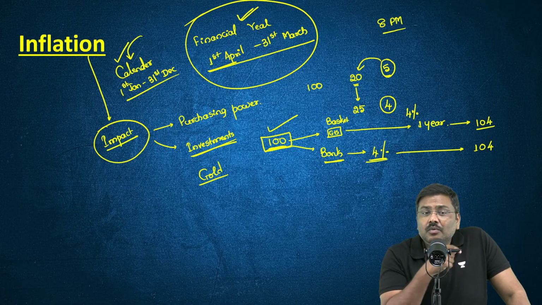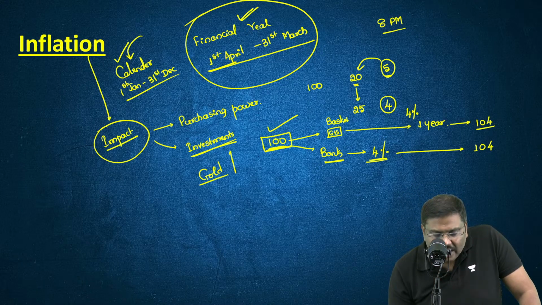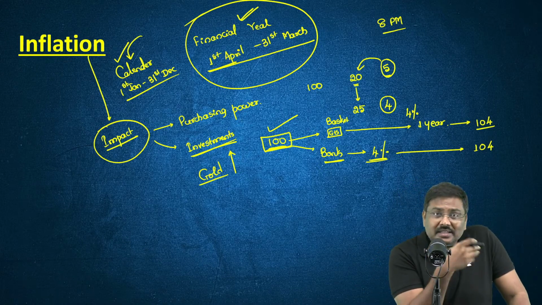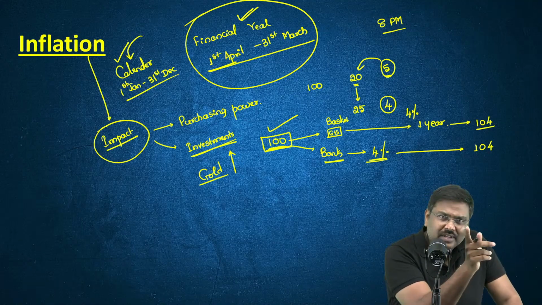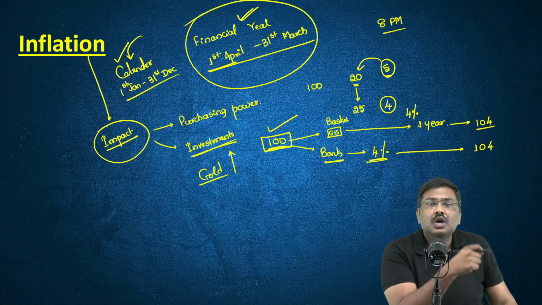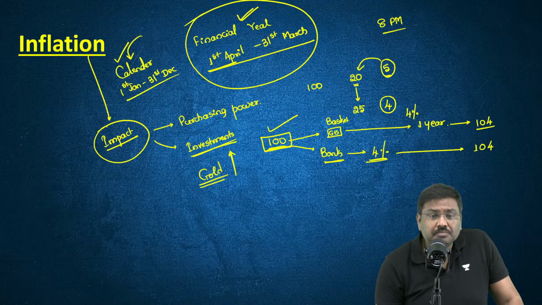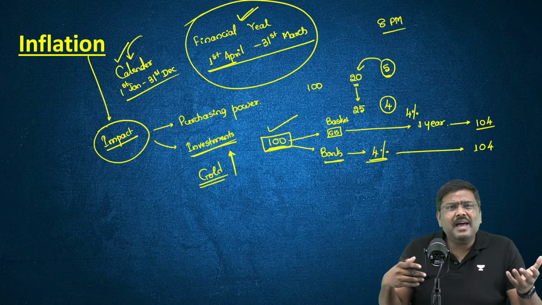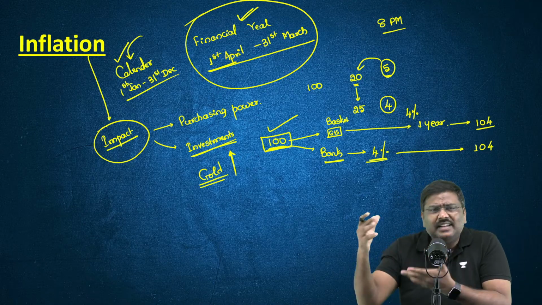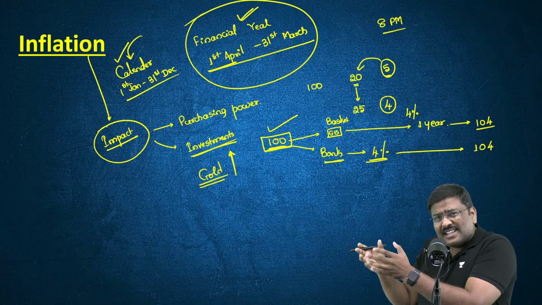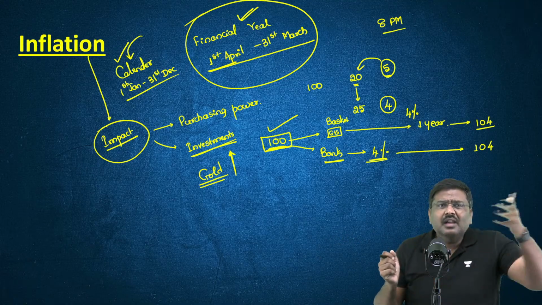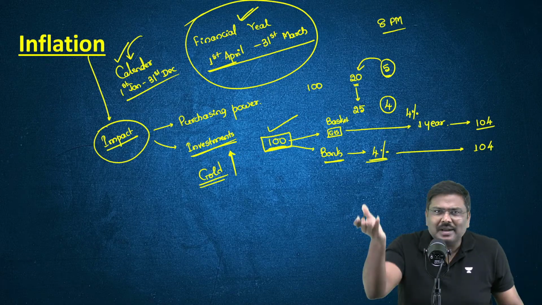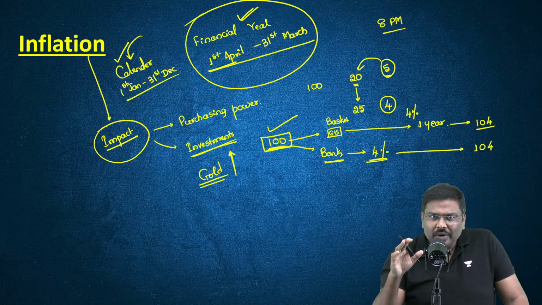This is one of the reasons why gold prices in recent times have hit more than 1 lakh rupees per 10 grams. Not the only reason, but one of the reasons. Investors, central banks, everybody is worried about inflation rate and uncertainty. So rather than investing somewhere else, they have taken the money and keep on purchasing gold. And when the demand keeps on increasing, the market prices will keep on increasing. Is it okay?